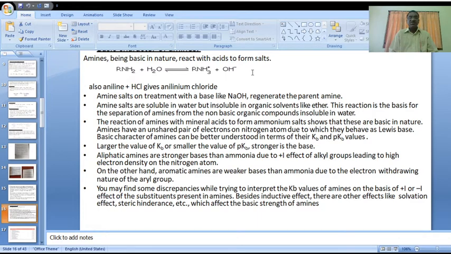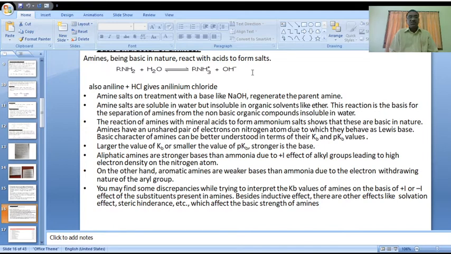Stronger base means larger Kb value or smaller pKb value. That indicates the base strength. If the pKb value is less, the basic character is more.